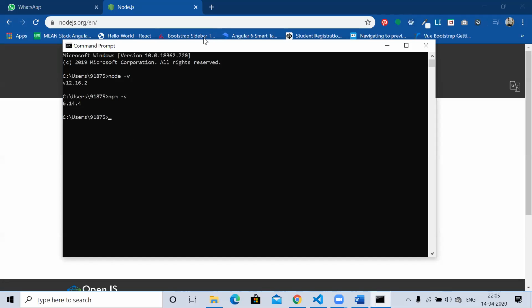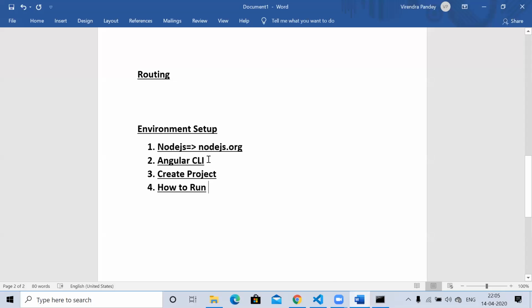When both are available, we can go to the next step as we discussed, which is installing the Angular CLI.